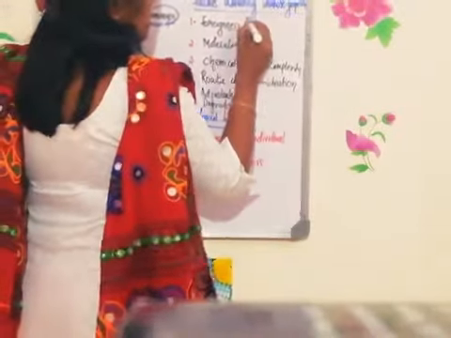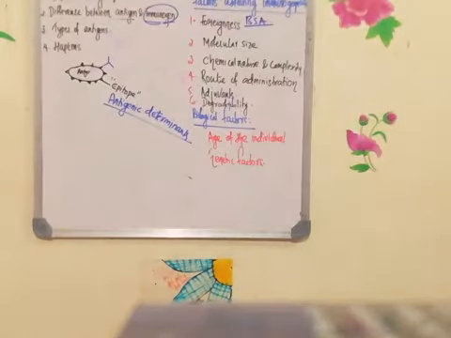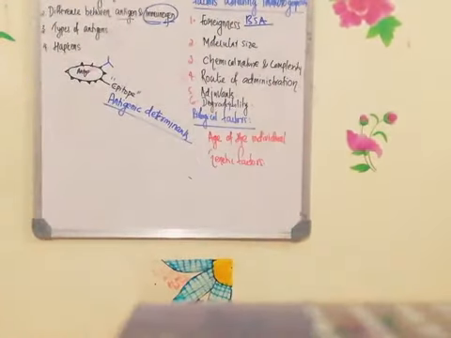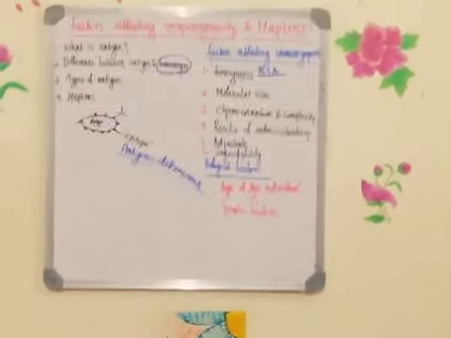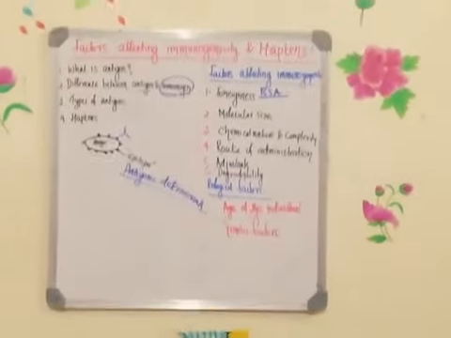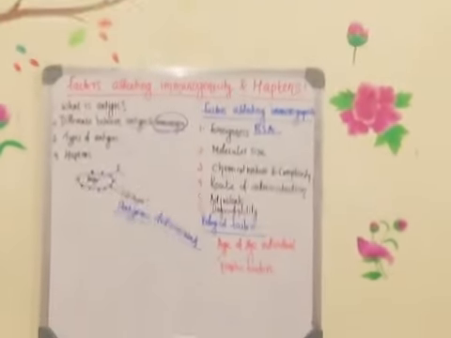BSA. What is BSA? Bovine serum albumin, that is derived from bovine or cow. That you have to remember. Bovine serum albumin is the most widely used protein for most of the studies. It can be used as an antigen for inducing the immune system. But when bovine serum albumin is injected into the cow, it will not act as an antigen. Why will it not act as an antigen?